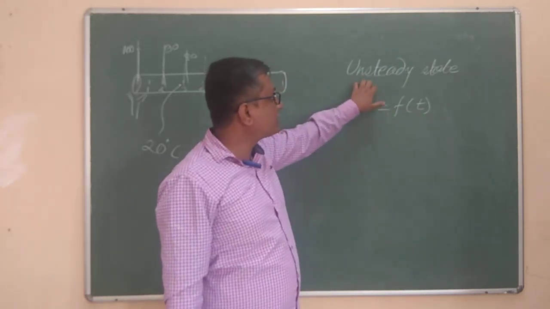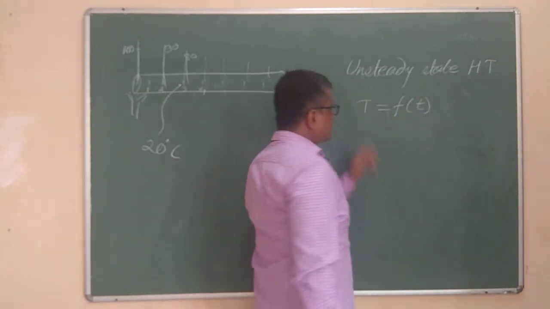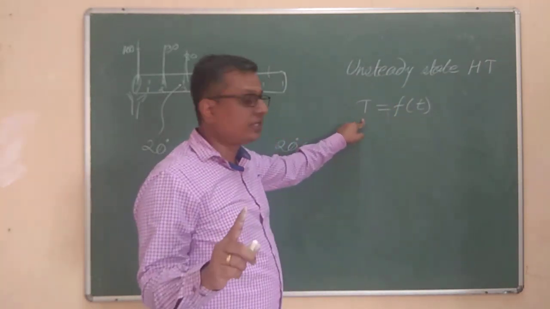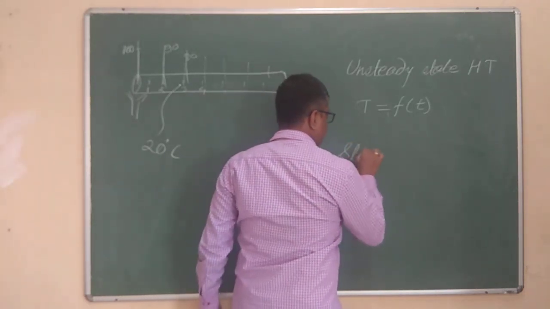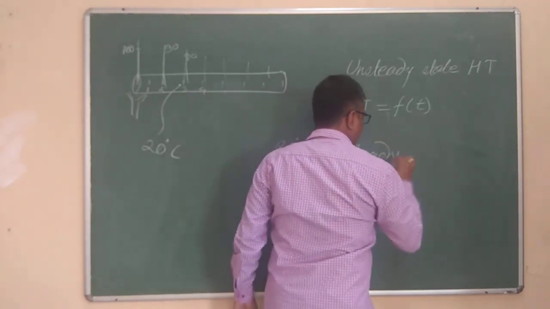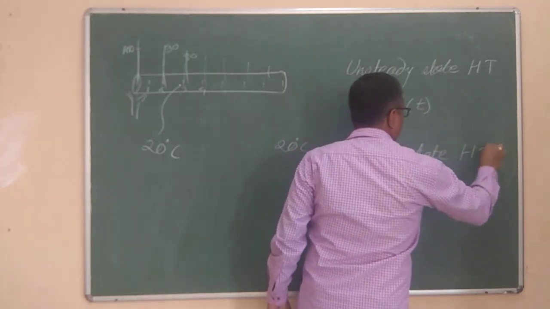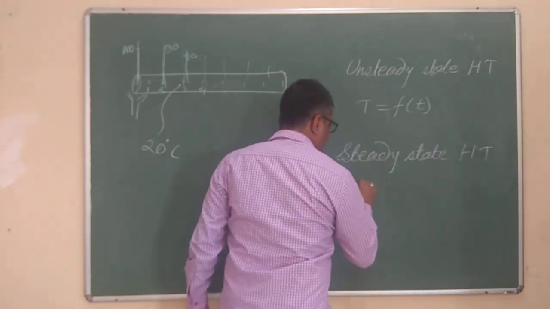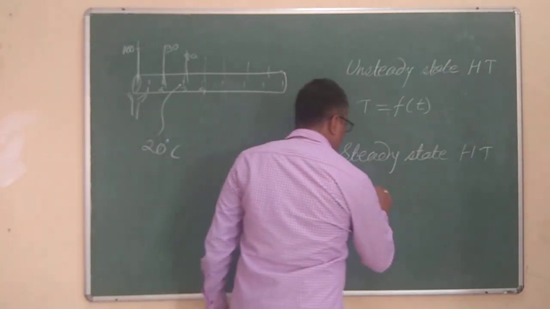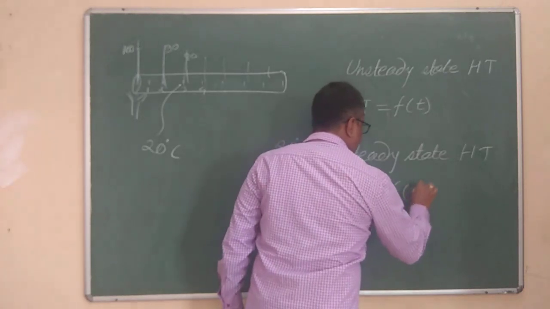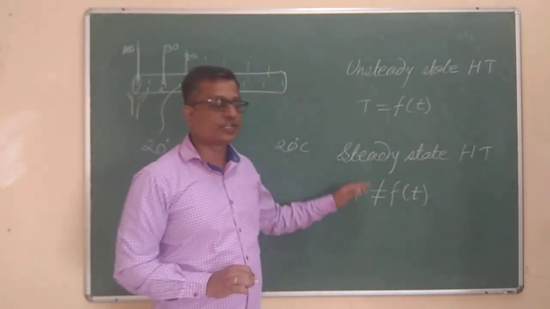In the unsteady state heat transfer, the temperature at any location is a function of time, whereas in the case of steady state heat transfer, the temperature of the body, or any point in the system, is not a function of time, and that is the condition for steady state heat transfer.